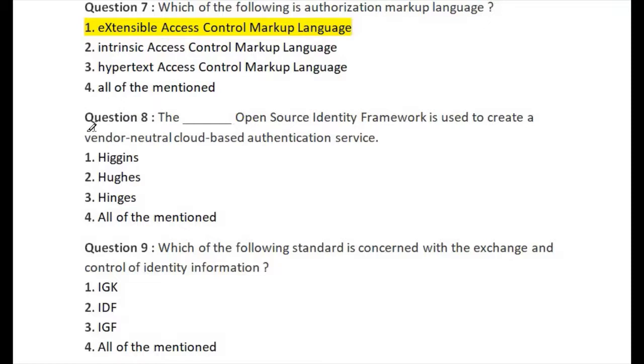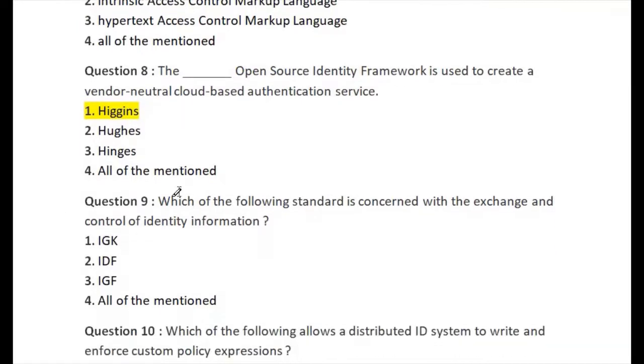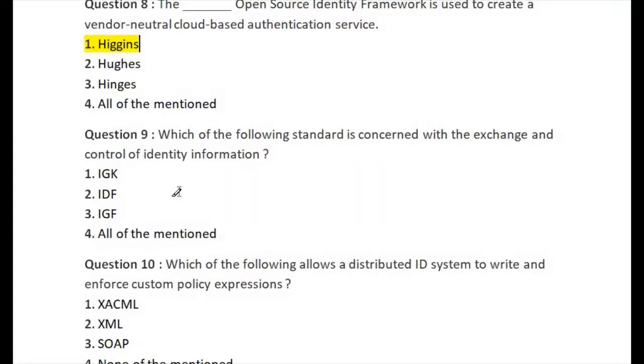Let's go for question number 8. Question number 8 is: the blank of the open source identity framework is used to create a vendor neutral cloud-based authentication service. The available options are: first, Higgins; second, Hughes; third, Hinges on; and last, all of the mentioned. The right answer is option number 1. This is the right answer of question number 8.